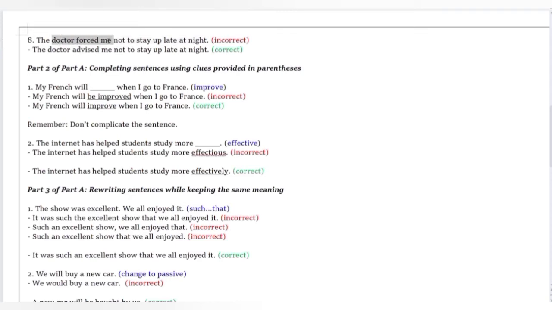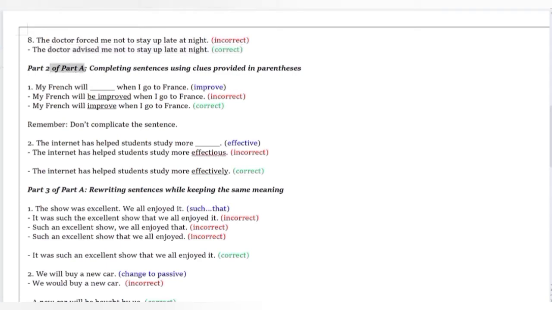Okay, so the doctor forced me not to stay up late at night. So what did he do? Did he put tape on your eyes and force you to sleep? So it doesn't make any sense. All the sentences should have a clear meaning. The meaning should be clear. So the doctor advised me not to stay up late at night.